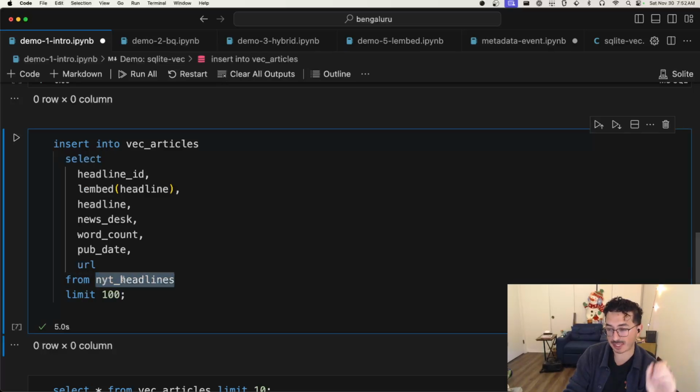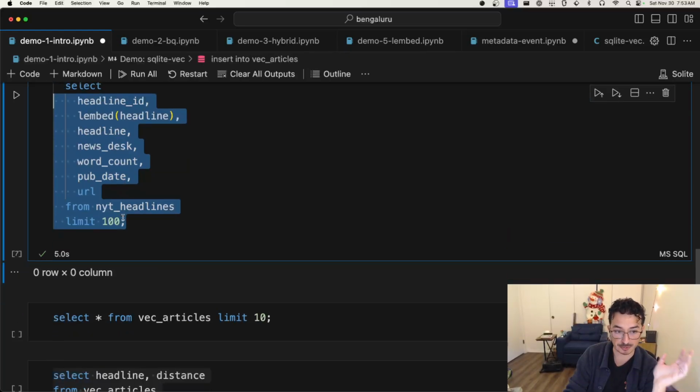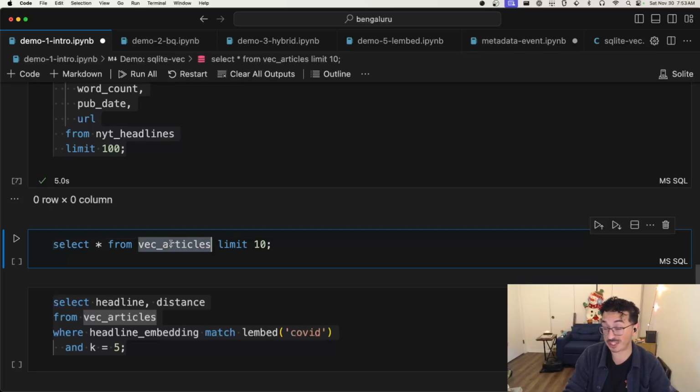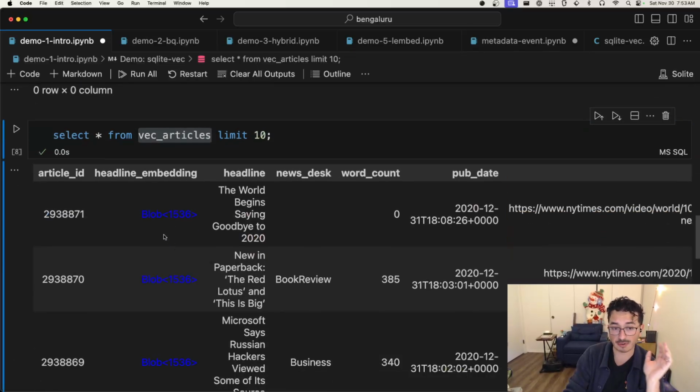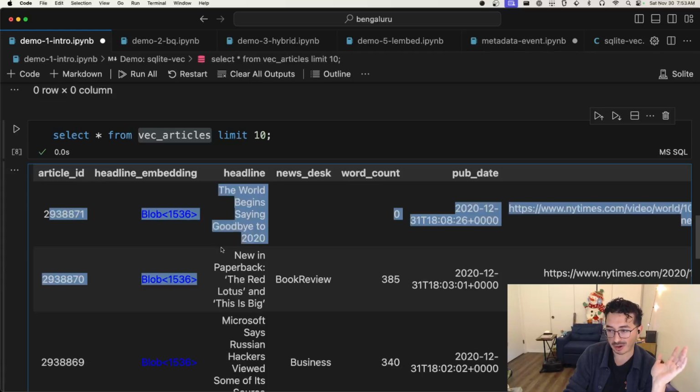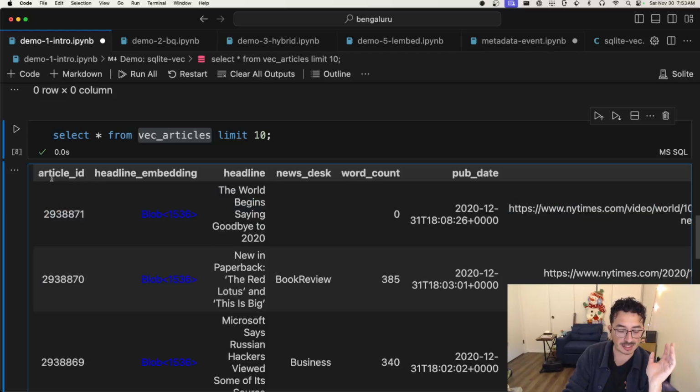So we have a base table that already pre-exists inside the SQLite database. We insert all the metadata that we like. Here we call lembed to generate embeddings from the raw headline text. We generate the embedding, it's a vector, insert it straight into the vector table, and then we're good to go. Here I just did 100 to make it a little bit quicker, but you could do thousands or hundreds of thousands or even millions of vectors if you really wanted to. And after we have that, vec_articles is just a regular table that we can query using SQL. For example, if I just want to get the first 10 rows inside of this table, we can see all the different columns here: article ID, the embeddings, the headline itself, and all that other metadata is inside this table that we can query just with SQL.